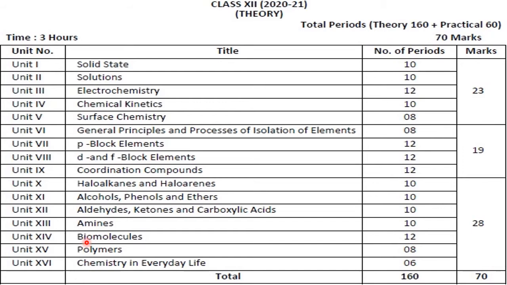So the first chapter is solid state. In this chapter we are going to discuss classification of solids and their magnetic properties also, and how solids are packed, because if you go to the molecular level or the microscopic level, there you will come to know how those small tiny particles are packed. So this we learn under the small topic known as packing efficiency, and also we have to discuss some numericals also.